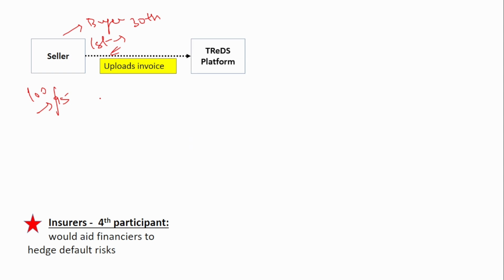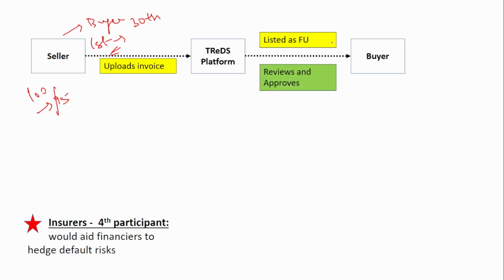So if you see, first the seller will upload the invoice on the TReDS platform. Now this will be given to the buyer. Buyer will check this invoice and then give the approval. So this invoice will be listed as factoring unit. Remember, this invoice will be listed as factoring unit. Buyer will see this factoring unit, review it, okay, all these details are correct, and he will give the approval.